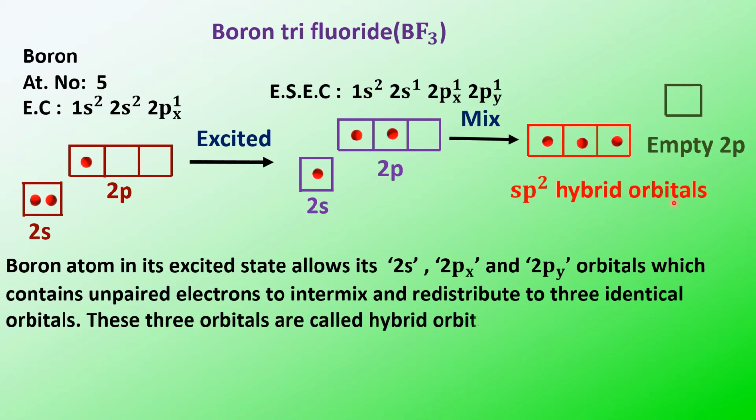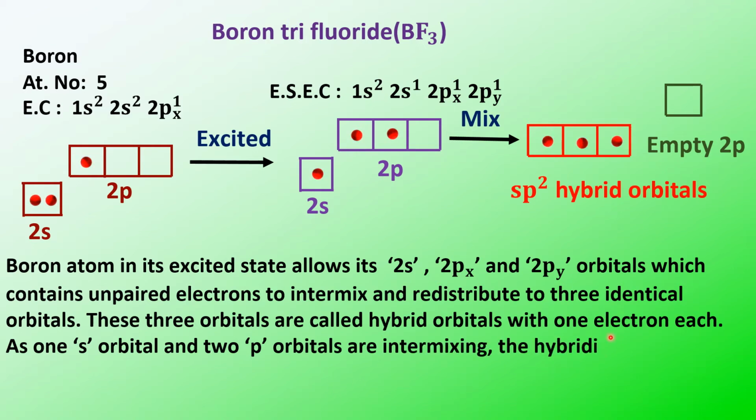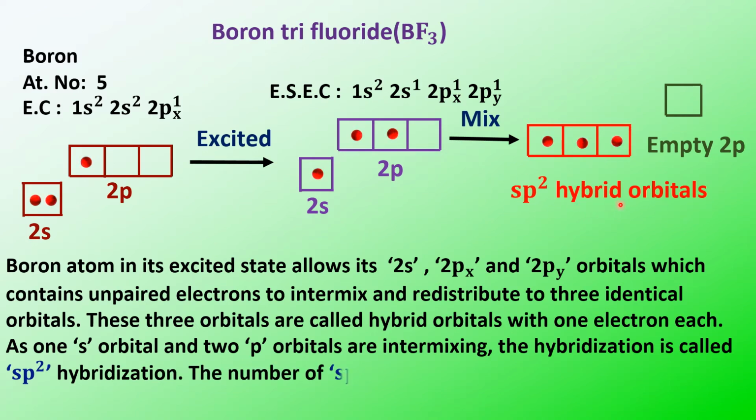These are called sp2 hybrid orbitals, because one s and two p orbitals are intermixing, and the number of hybrid orbitals is 3.